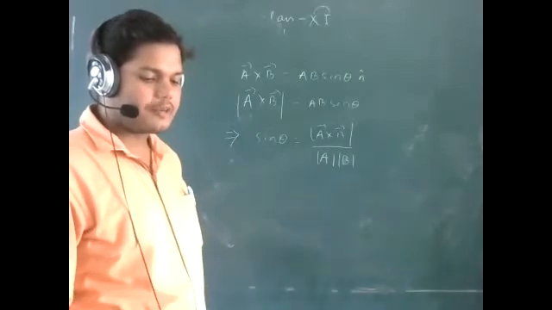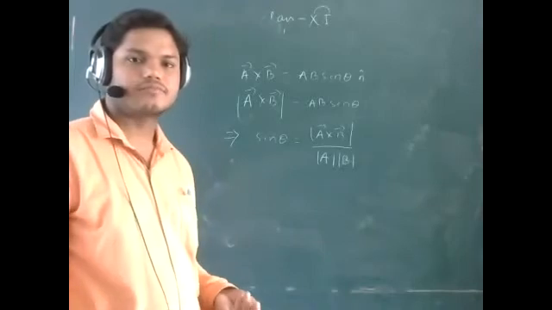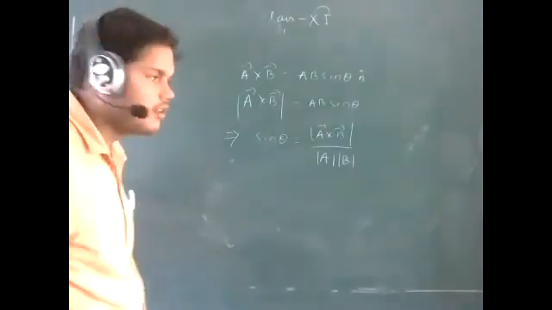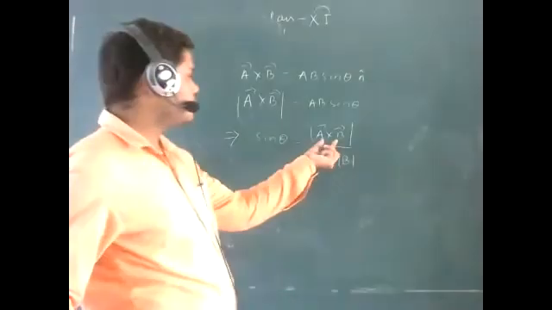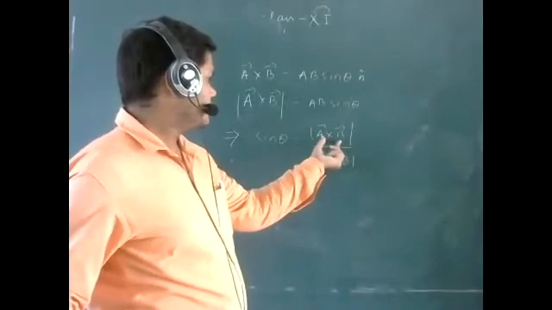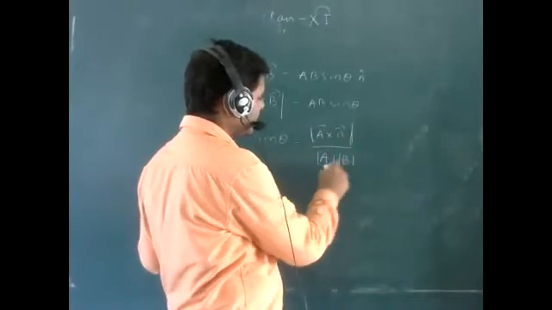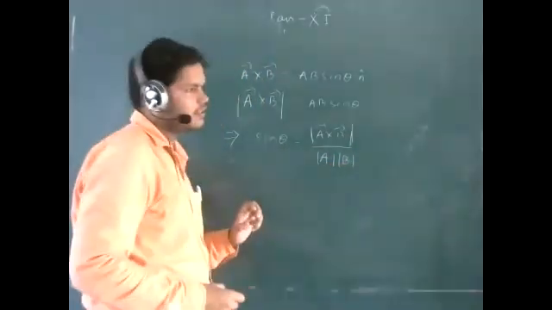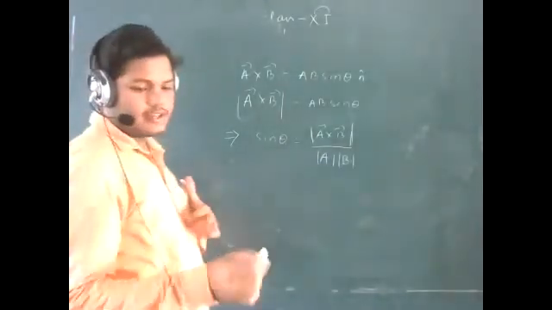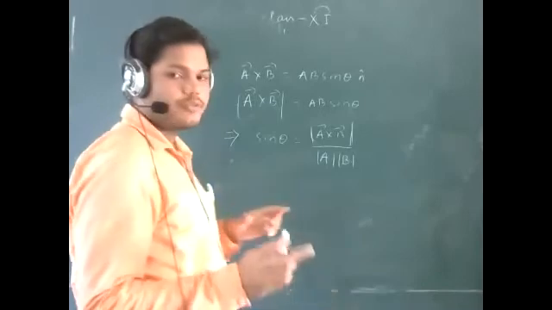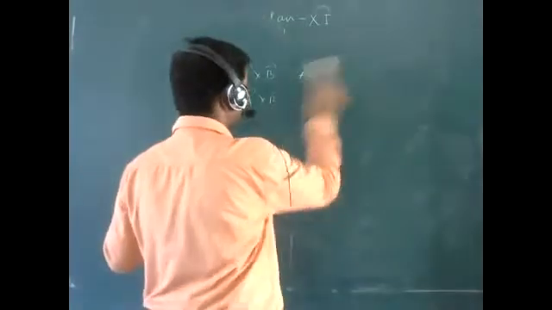Then comes property number 9. What is the property if you want to find out, yes, Harshit. Sir, we will take the mod of A cross B also. Yes, first of all, you have to take only the magnitude part: magnitude of A cross B divided by magnitude of A into magnitude of B. Okay, sir. Then the next point is, if you want to find out only the n cap, how can you find out the n cap?